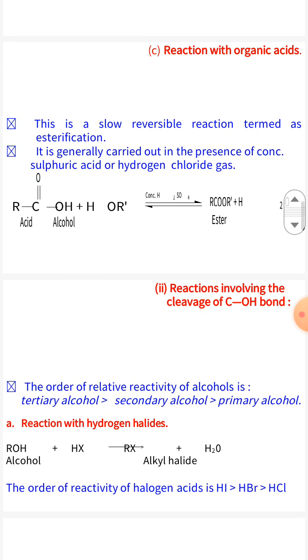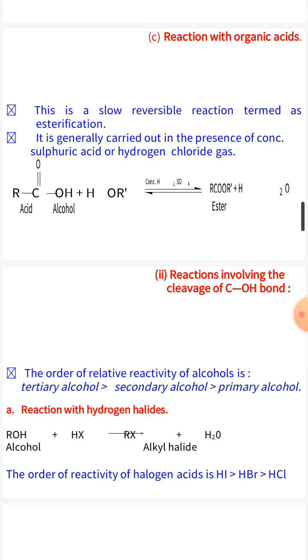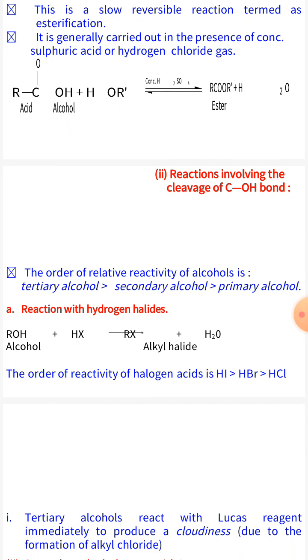Reaction with organic acid. Alcohol reacts with organic acid in the presence of concentrated sulfuric acid and hydrogen chloride gas to form ester. This reaction is slow and reversible and is also called the esterification reaction. Reaction involving cleavage of the C-OH bond.